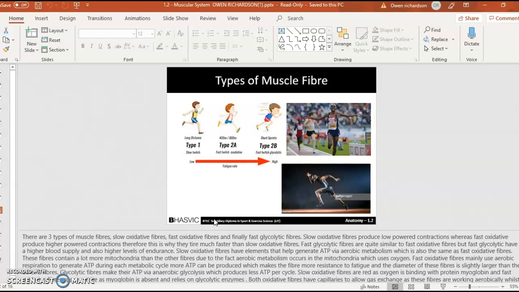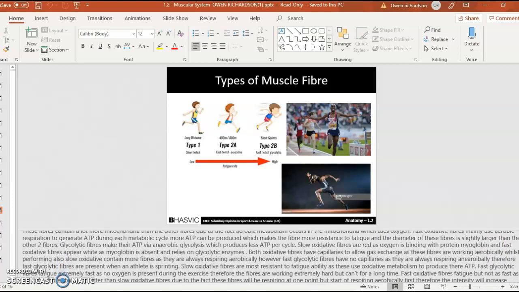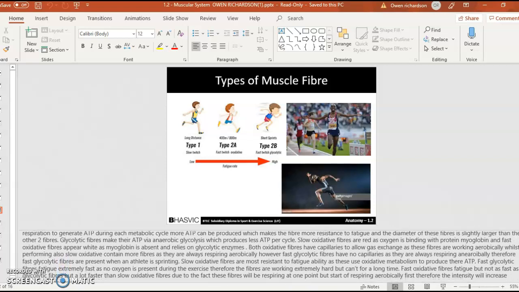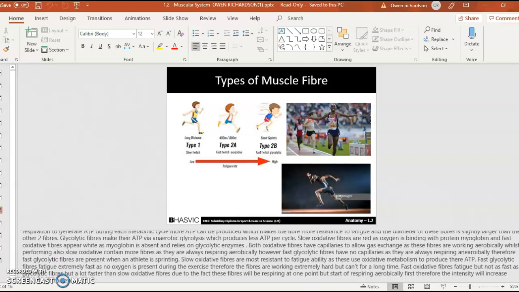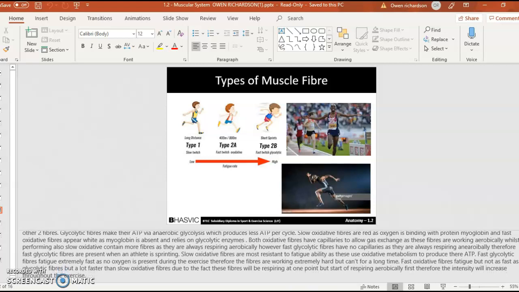Glycolytic fibers make their ATP via anaerobic glycolysis, which produces less ATP per cycle. Slow oxidative fibers are red as oxygen is binding with protein and myoglobin, and fast glycolytic fibers appear white as myoglobin is absent and they rely on the glycolytic enzymes. Both oxidative fibers have capillaries to allow gas exchange, so these fibers are working aerobically whilst performing. Also, slow oxidative fibers contain more mitochondria as they are always respiring aerobically.